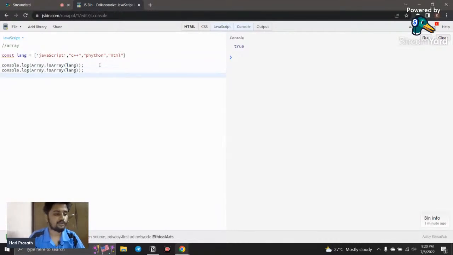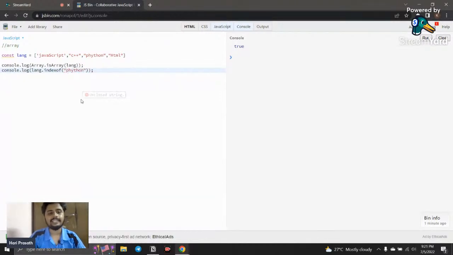The next thing we're going to see is the indexOf method. I'm going to remove this. Inside the console.log, I call that array and say indexOf, and here I call a particular value.